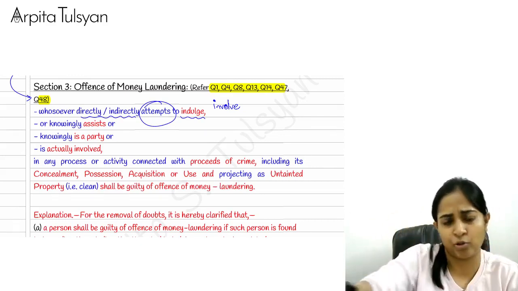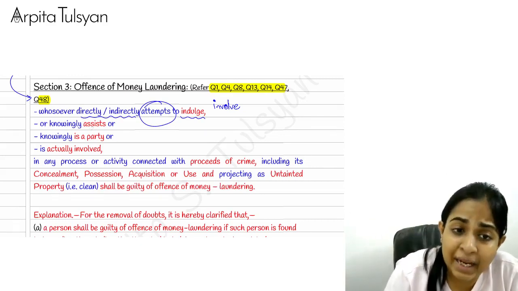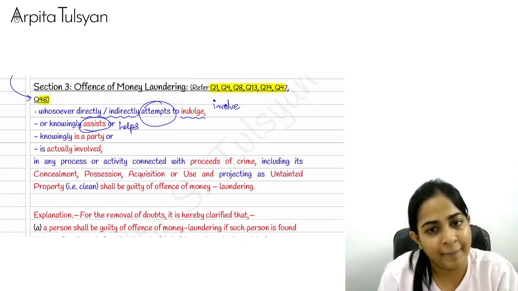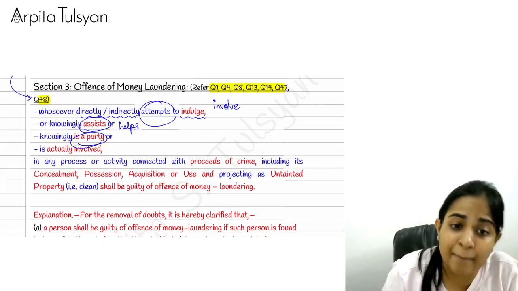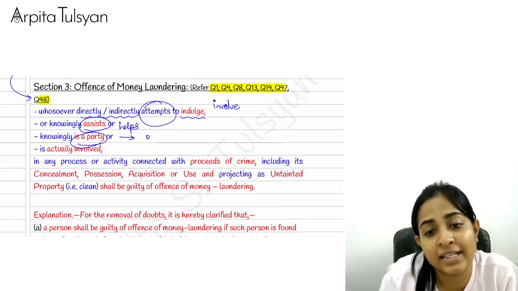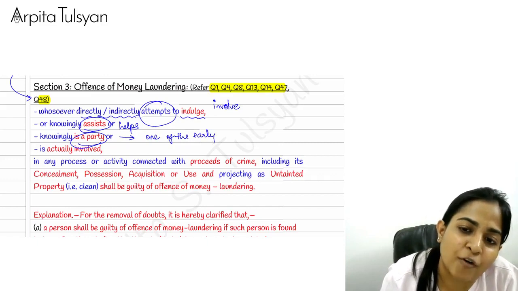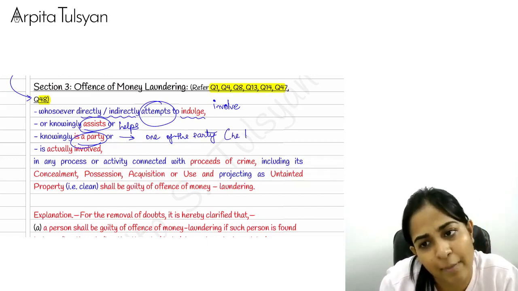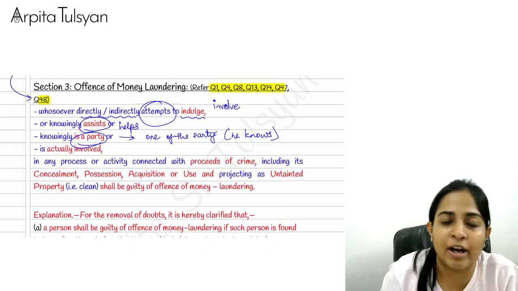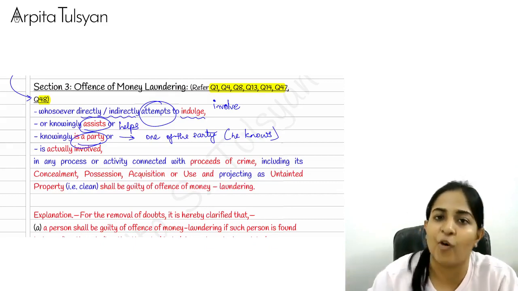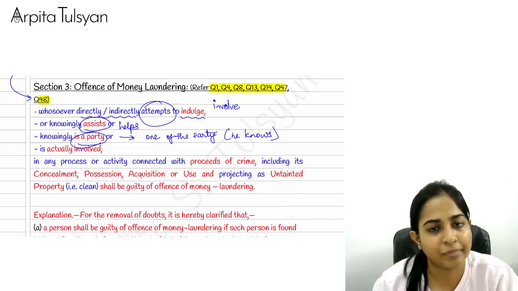I'll give you examples, don't worry. Any person who knowingly assists, that is, he is helping you. Who is knowingly a party means he is one of the parties, and he knows that he is involved, maybe along with some other person, in this offense of money laundering.